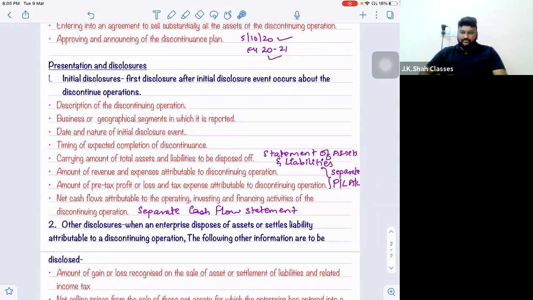Because I don't know whether cash flow is done in your batch or not. Because if you do cash flow, you will understand what are operating, investing and financing activities, cash flows from these activities. So in short, I can say you have to prepare a separate cash flow statement.